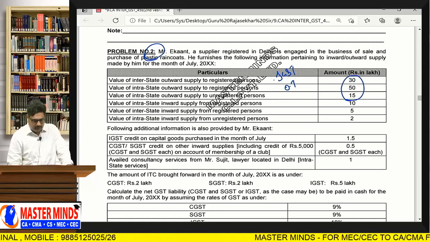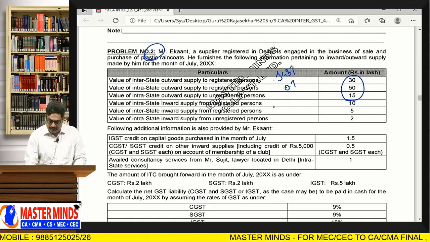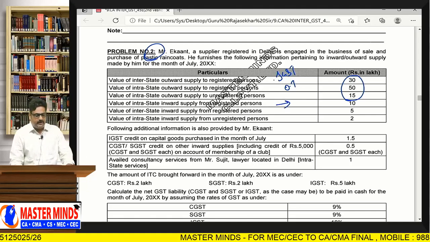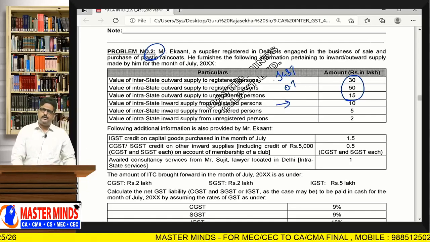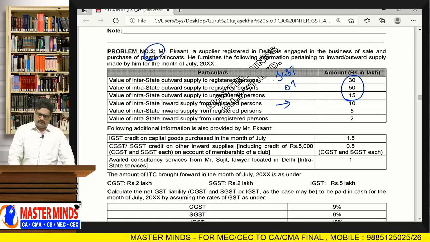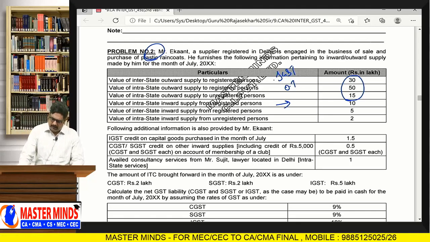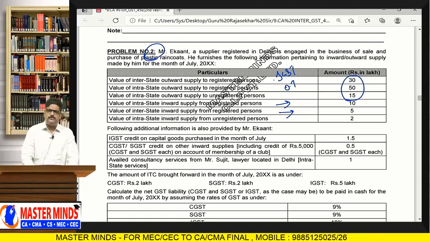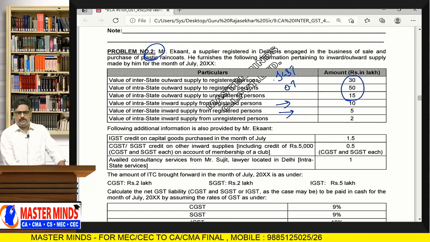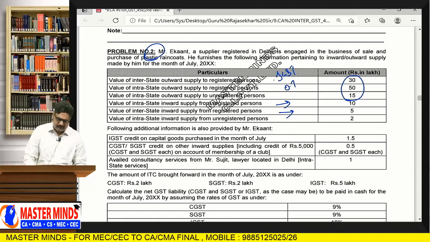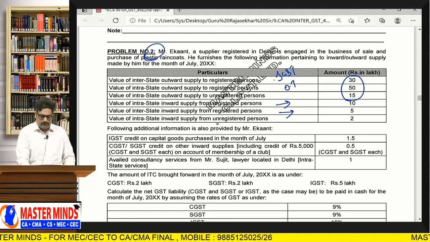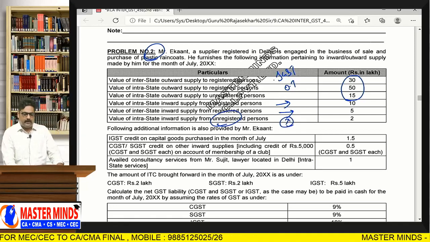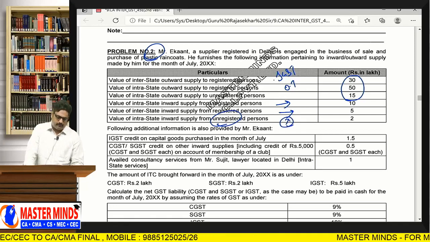These are the values. The next one is value of inward supplies from registered persons, intrastate. Therefore, the ITC you will get here is CGST plus SGST. And for interstate inward supplies from registered persons, you can get the ITC of IGST on 5 lakhs. When you purchase from an unregistered person, definitely you cannot claim the ITC. This is the point you should remember.